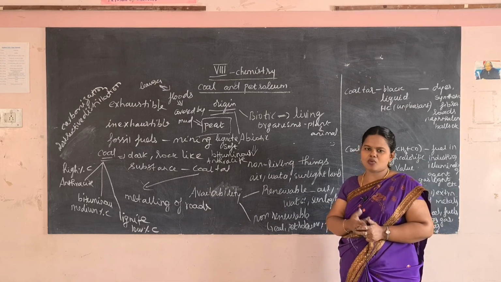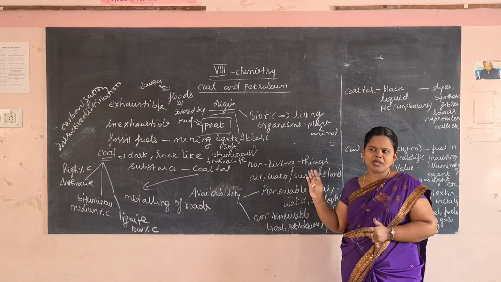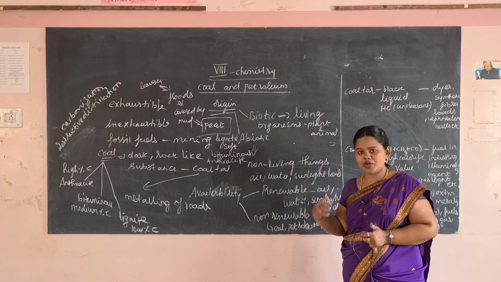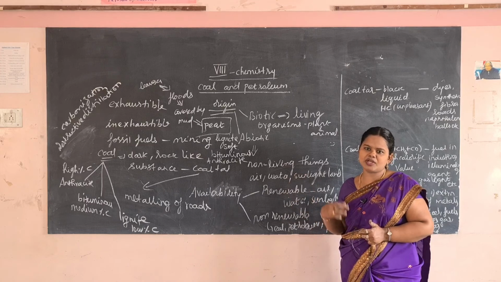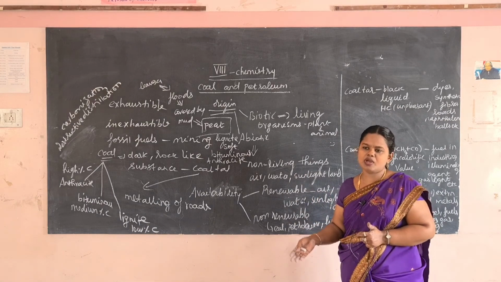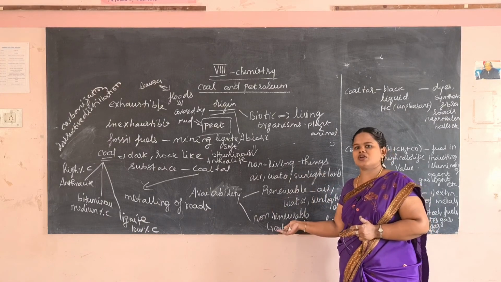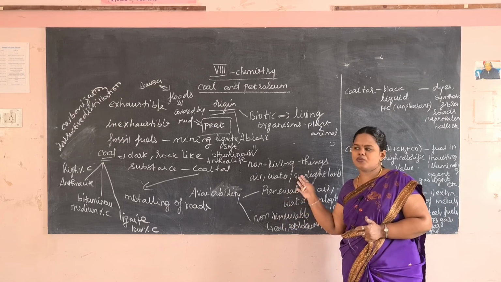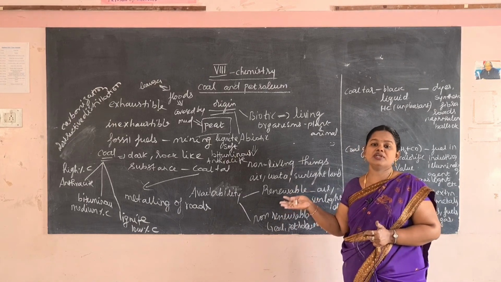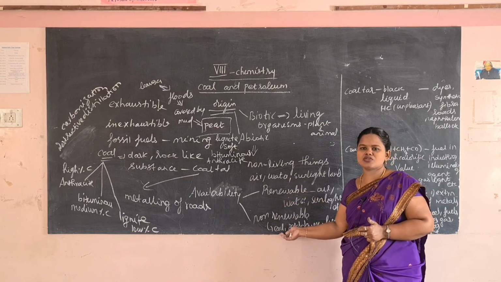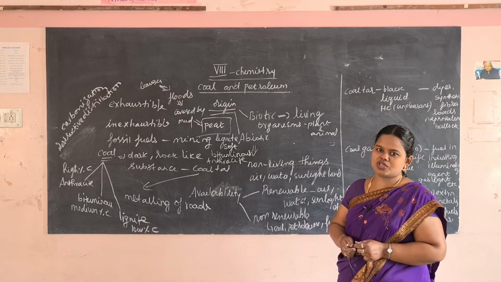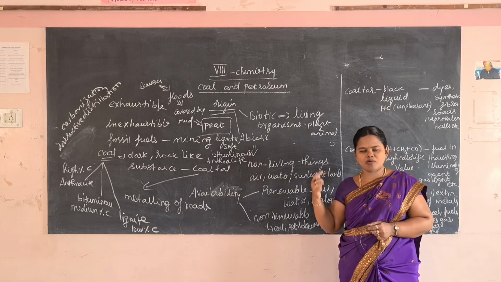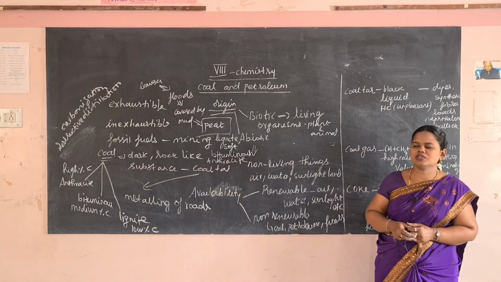For example, in your home, when you switch on a light and go, the energy will be produced and wasted. So you have to switch off that light when it is not in use. When you don't need that light or fan, or when you go out of the room, you have to switch off the light or fan. Thereby you can save energy, and if you save energy, it will be useful for future generations also.